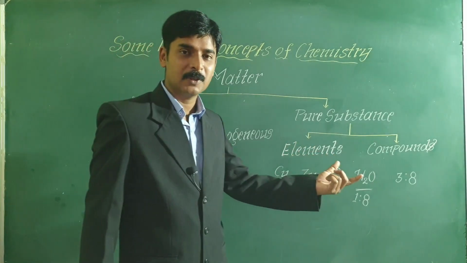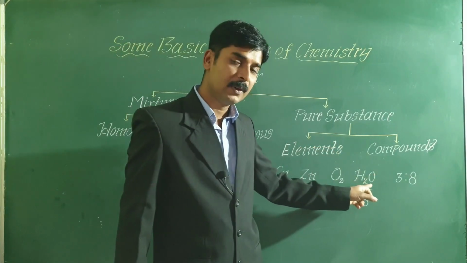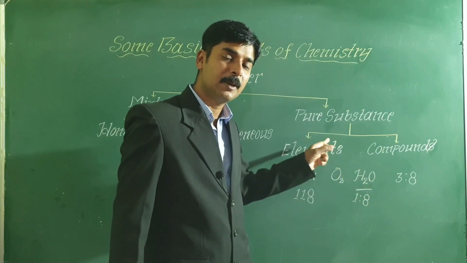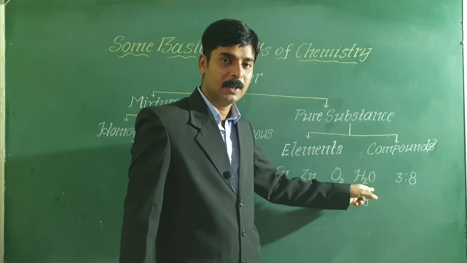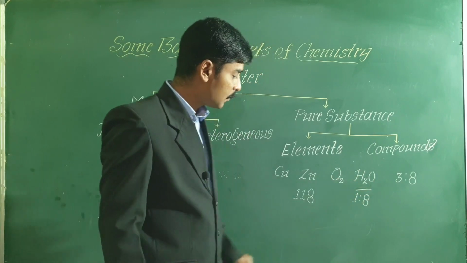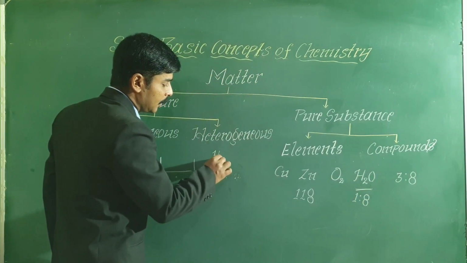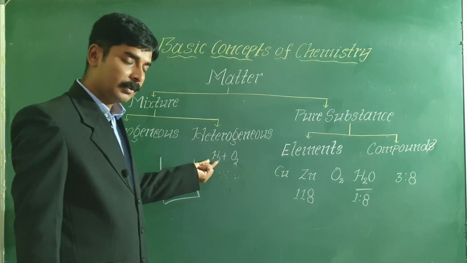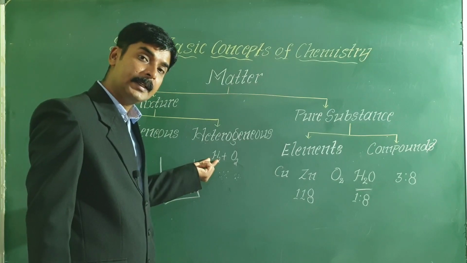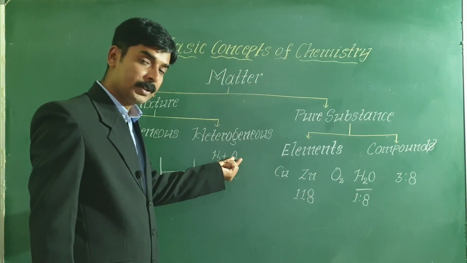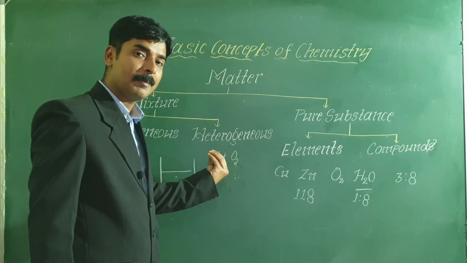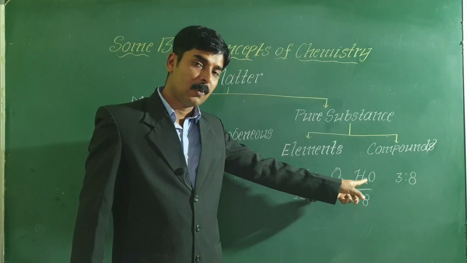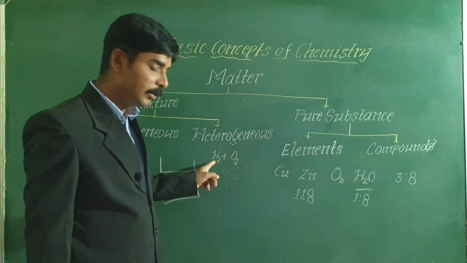But in case of compounds, the compound will not have any of the properties of the constituent particles from which it is formed. For example, water is formed when hydrogen combines with oxygen. Hydrogen is a highly combustible gas. Oxygen, as you know, is a supporter of combustion. But when hydrogen and oxygen combine to form water, water will not have the properties of hydrogen or oxygen.